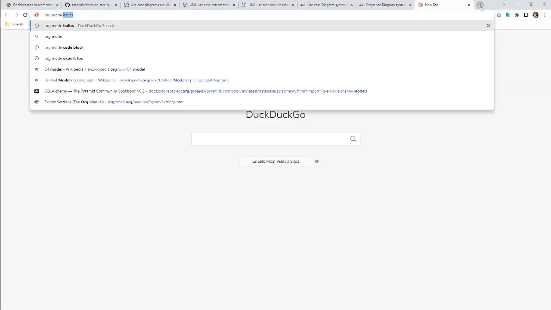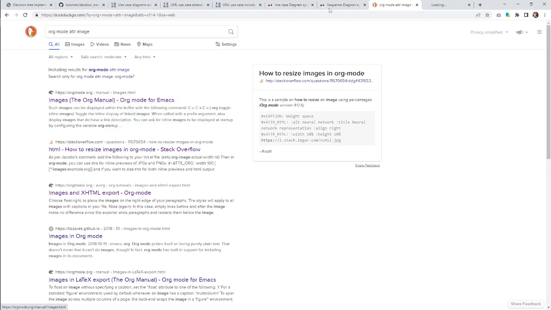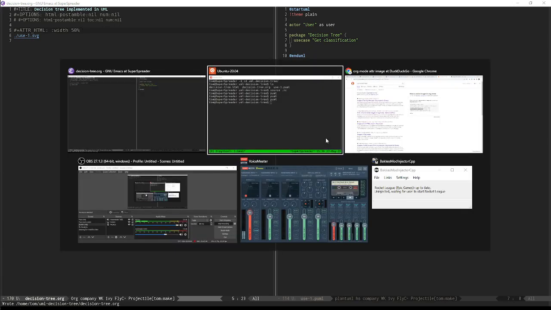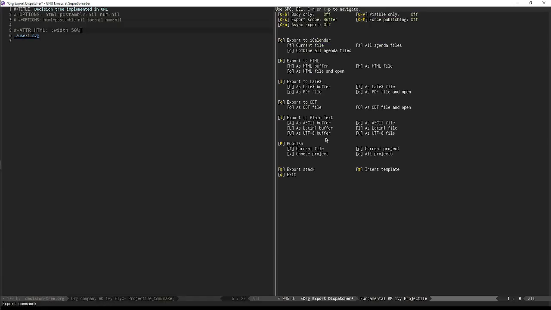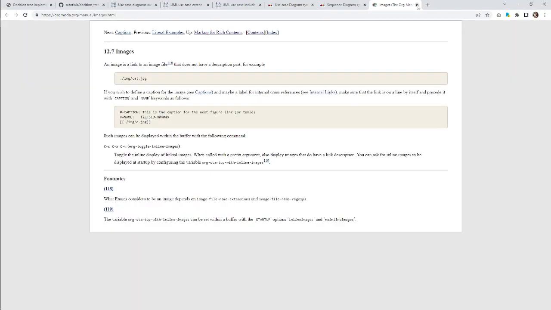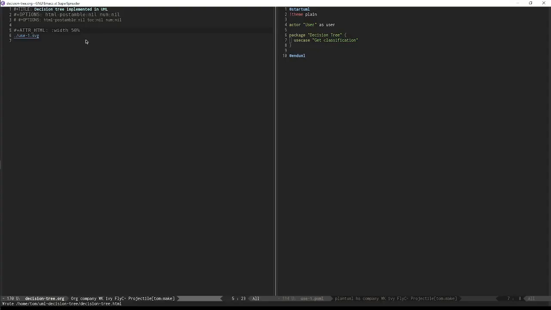Man, org mode, add image. What is it? Yeah, add HTML like this. Let's do it like this right here. Perfect. It was right there on the Google homepage, or the DuckDuckGo homepage, I should say. Still too big? What? Did it not work?